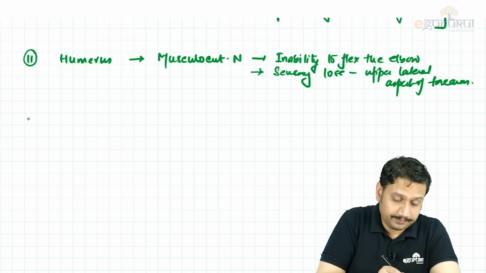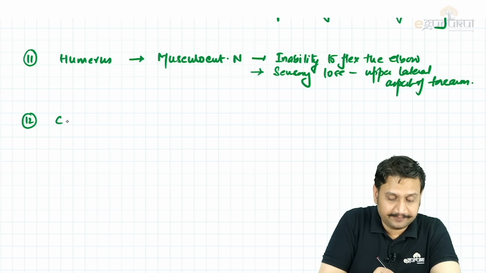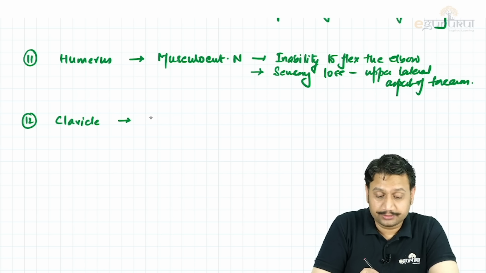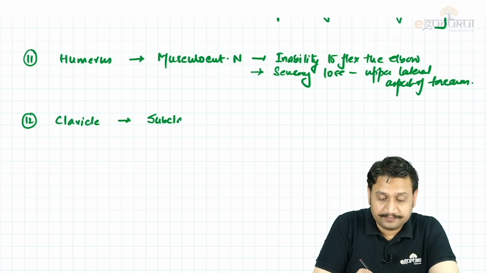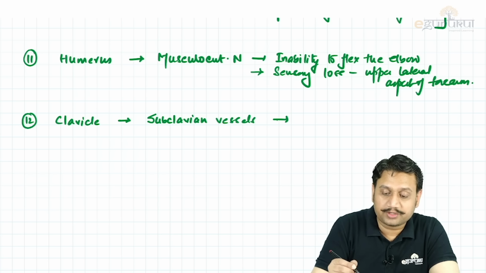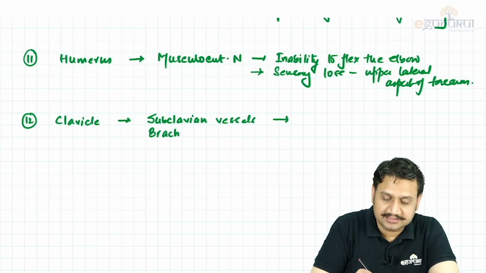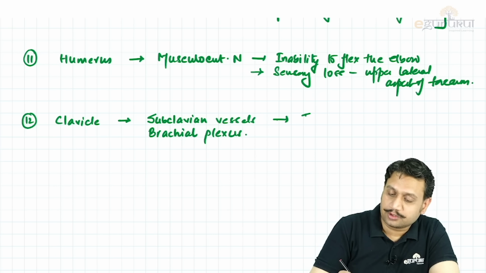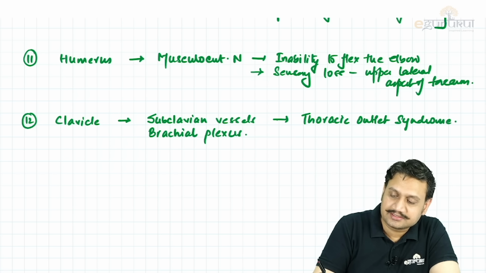Right? Now going up, more up in the cervical area, if I talk to you about the clavicle, what can happen under the clavicle? Which nerves or the vessels can be involved? It is, you know that it can be subclavian vessel. Under the clavicle, if the subclavian vessels are involved, what do we call it? Or it can be the brachial plexus injury, or it can be the brachial plexus which can be involved as a part of clavicle, causing a compression or an injury. So this is what you call as the thoracic outlet syndrome, isn't it? That's what you call as the thoracic outlet syndrome.